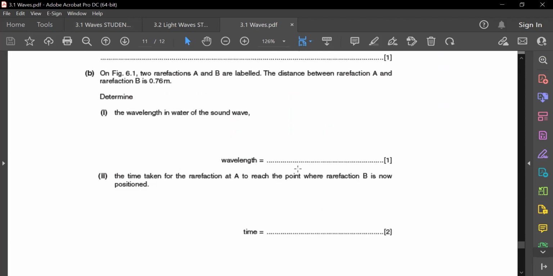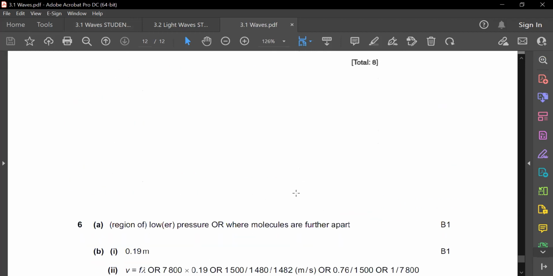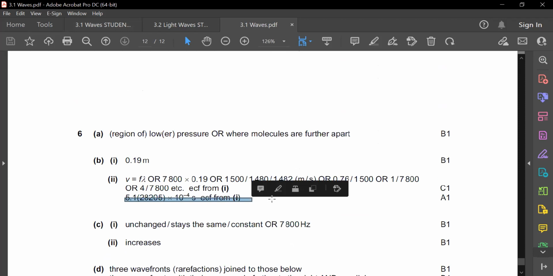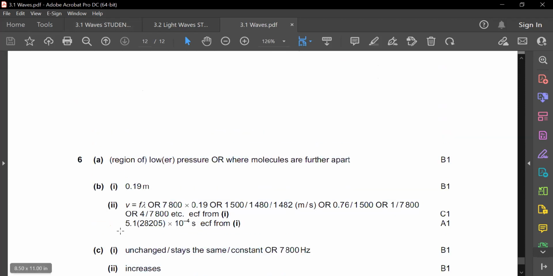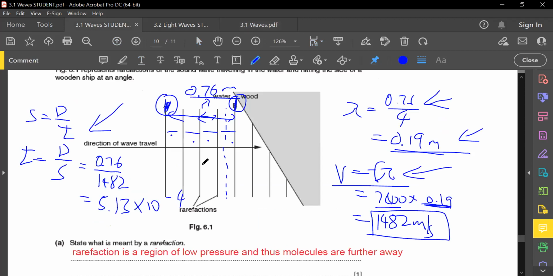Wait, is this that question? No. Oh, it is. You were right. And I was left. 5.13 lah, right? Because it's 3 significant figures only.